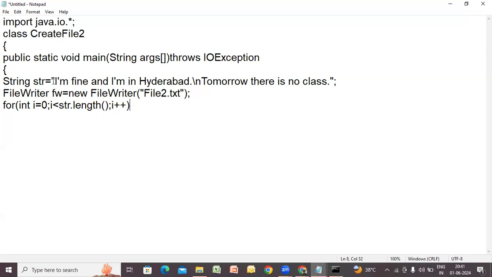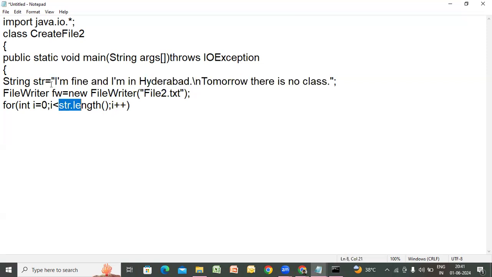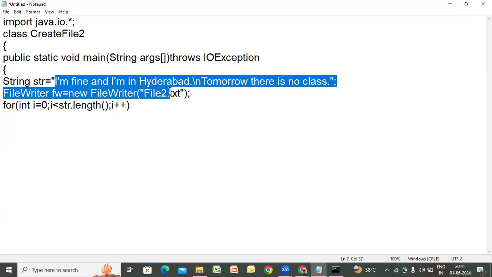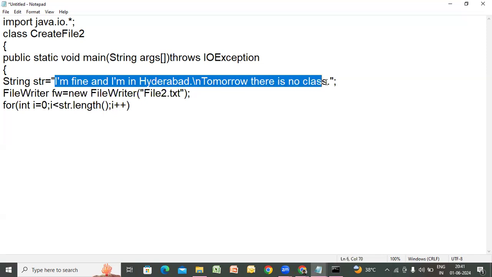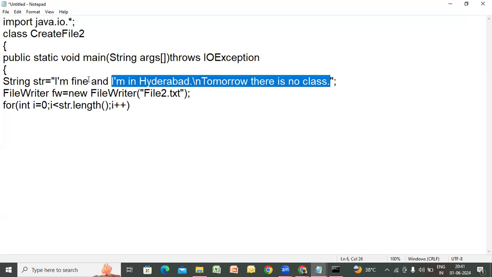What will the length method calculate? The length of str. So str dot length. It will calculate the entire length of this str, and up to there you have to go. For example, let us assume I have given 30 characters here. Total 30 is the capacity, so it starts from 0 and goes up to 29. The last positioned element will be 29, so it will go up to that.